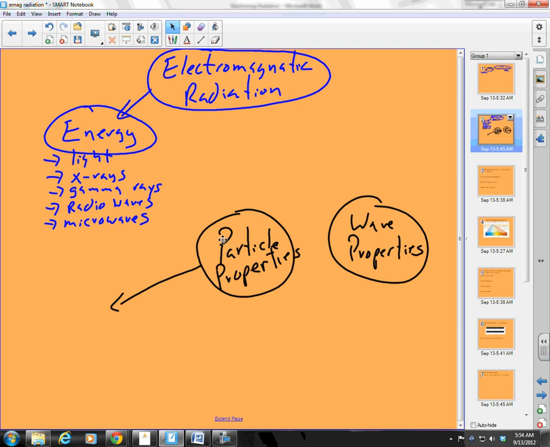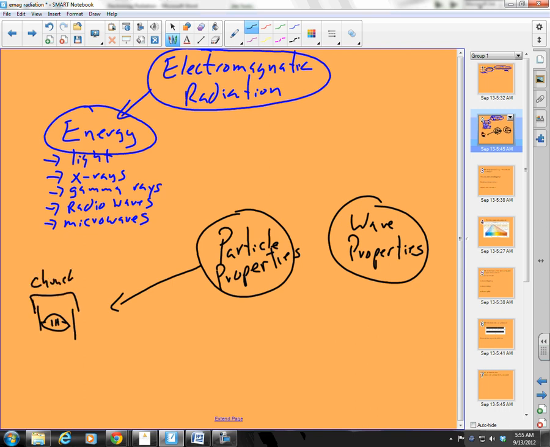Well, what are some properties of a particle? Think of a particle like a baseball, or hey, this is football season. The Bears are playing Green Bay tonight. So, what are some properties of a football? Well, it has a beginning and it has an ending. When I throw a football, it's not like it goes out and oscillates continuously, infinitely long, right? I have a beginning of a football and an end to the football, and if I throw it halfway, well, it spins real well, but there's a beginning and an end. You might say that there is a chunk of a football, right?